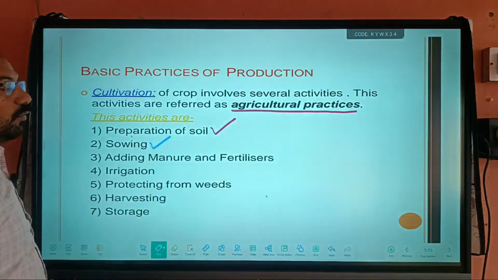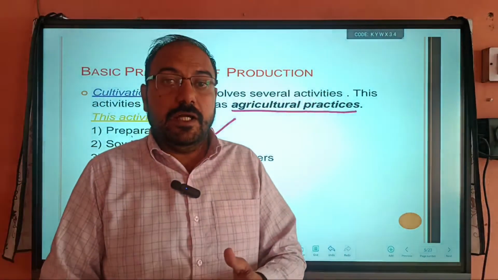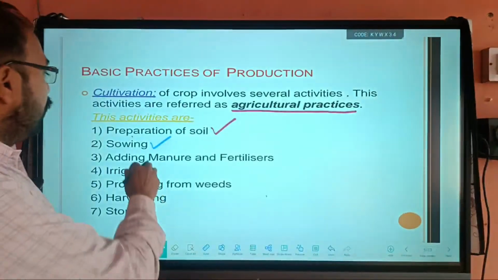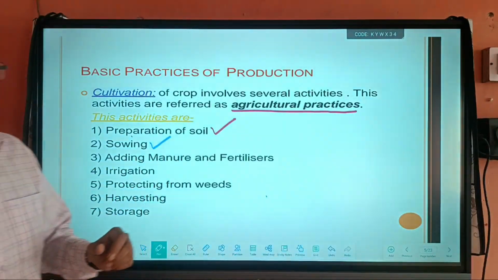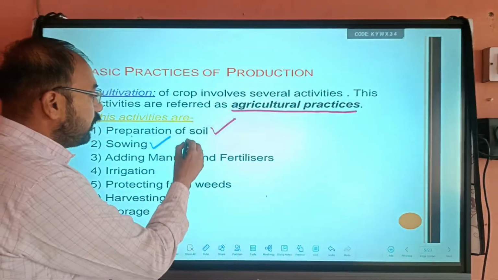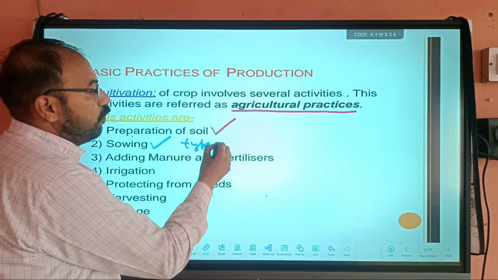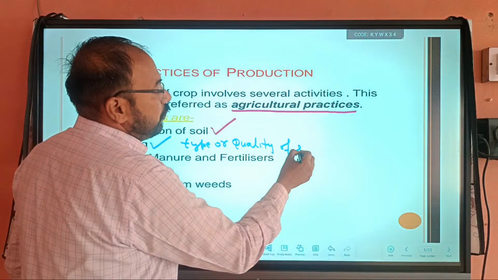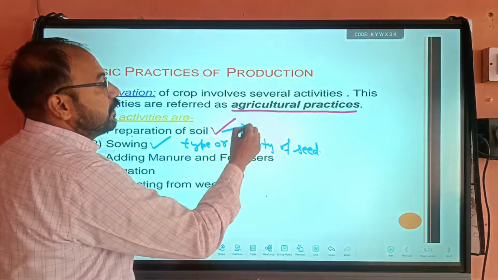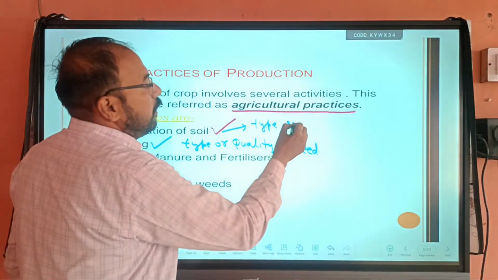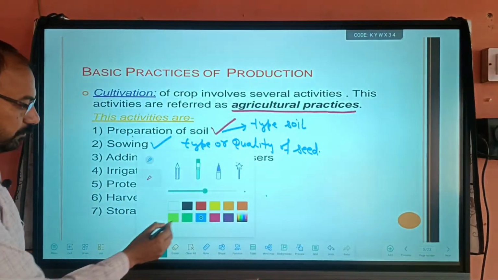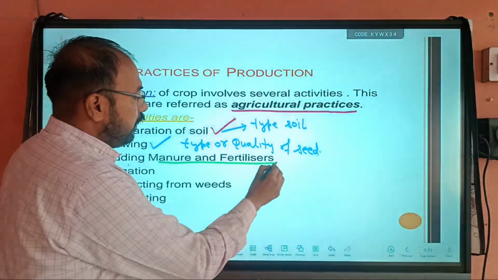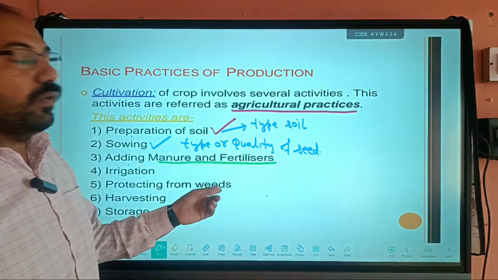Second, sowing. In sowing, we take seeds and distribute them in the soil. This is known as sowing, that is, the growing of the plant. Here the type of seed taken is important, that is, the quality of seeds. The type of soil also matters. And then adding manure and fertilizer is important.